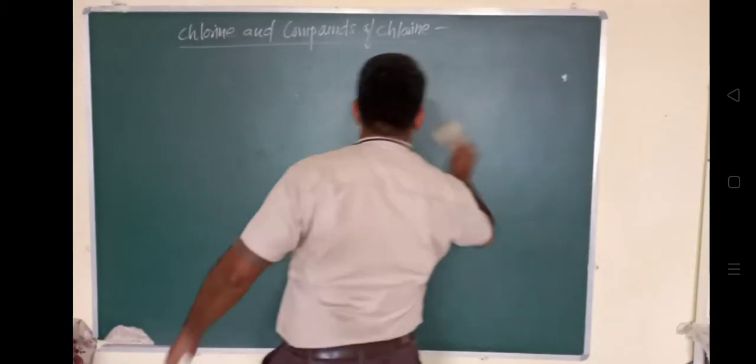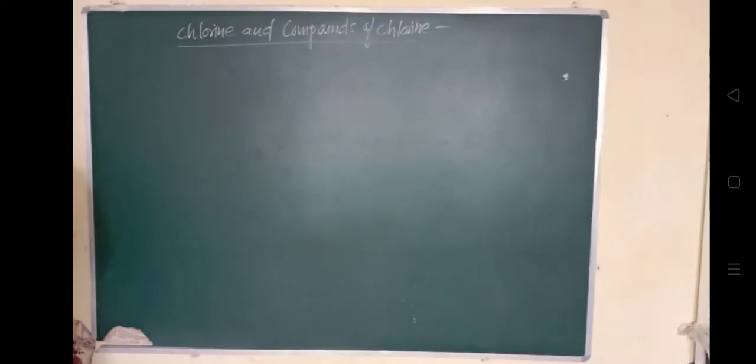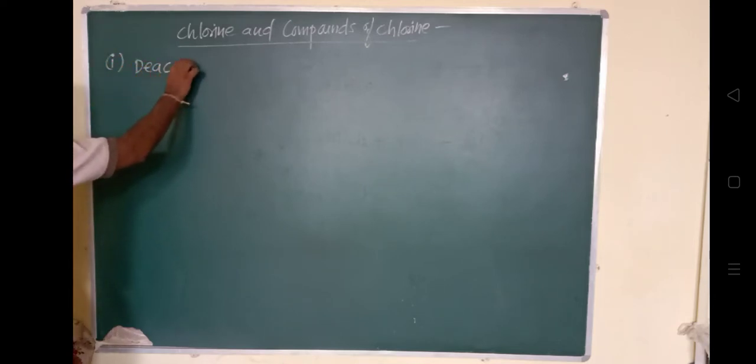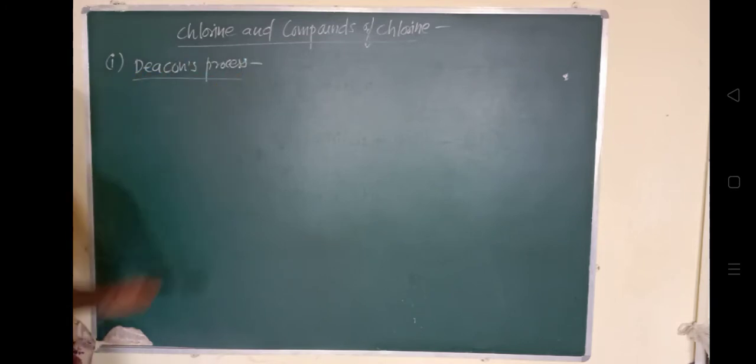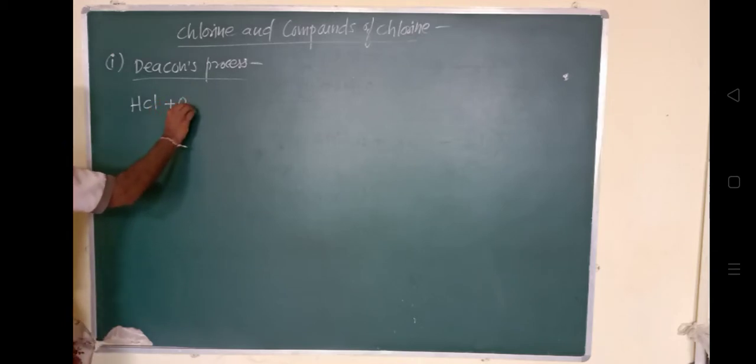So the manufacturing of chlorine is by the process called Deacon's process. In Deacon's process, chlorine is manufactured by the oxidation of hydrogen chloride gas by atmospheric oxygen, but that is in the presence of a catalyst, that is CuCl2.